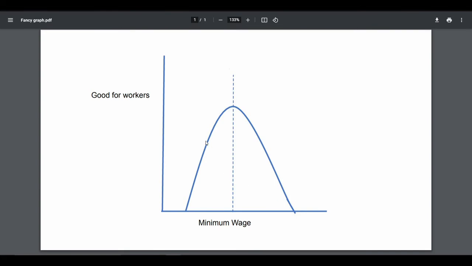We are also pretty confident that we are somewhere on this side of the maximum, but the difficult thing is in determining where the maximum point is. There are some cities that currently have a $15 per hour minimum wage and they've not seen excess unemployment. However, the job market in Seattle isn't a great representation of the entire country.